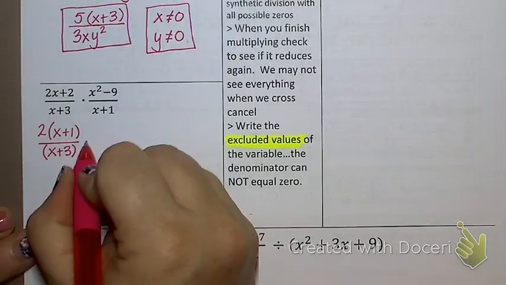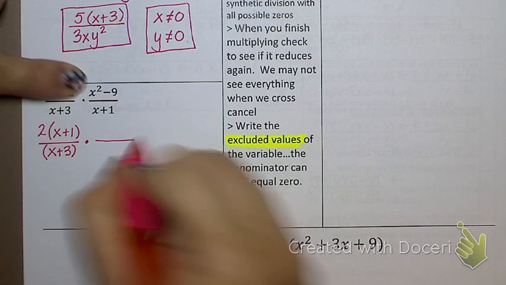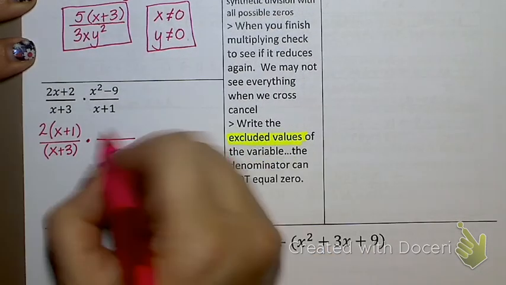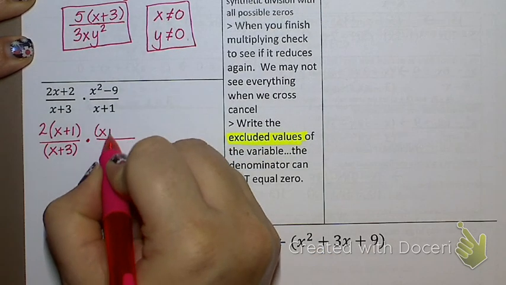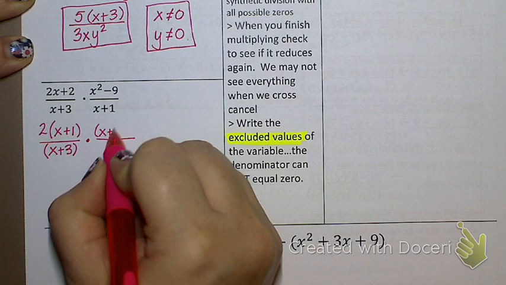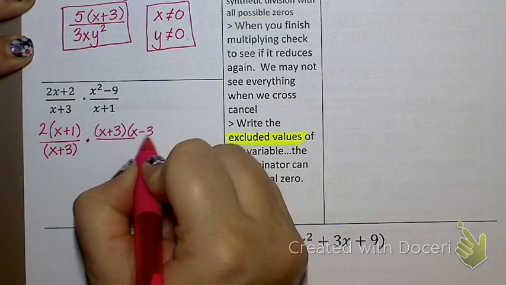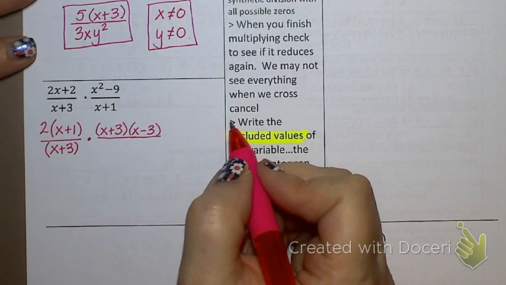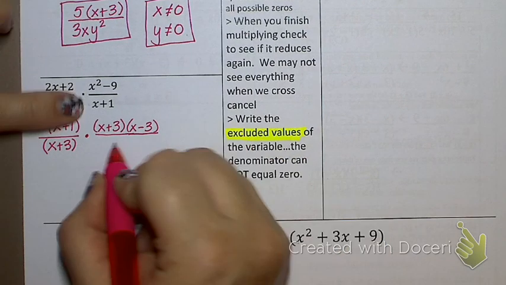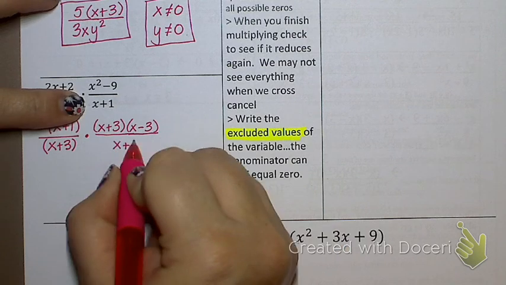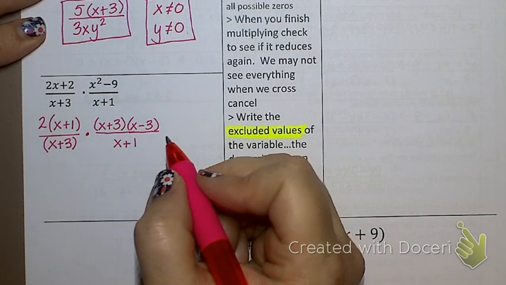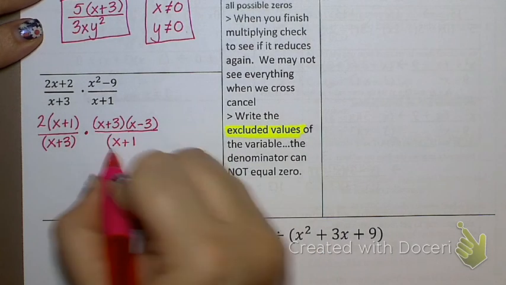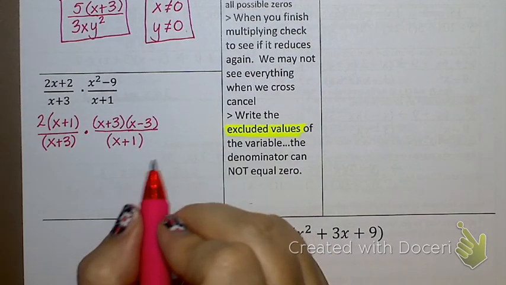Okay. Can I factor x squared minus 9? Yes. What does that factor into? X plus 3 and x minus 3. What do we call that? Difference of squares. And then the denominator x plus 1. Can I factor that? Nope. So I'm going to put parentheses around it saying that I've checked it. It can't be factored. That's it.